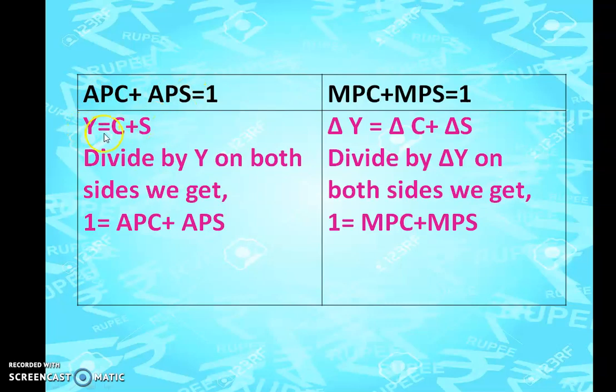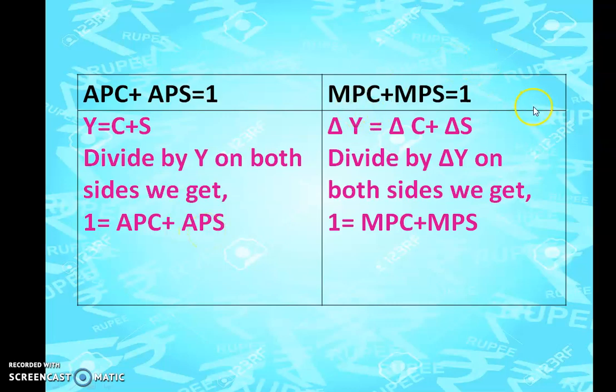We already learned the equation Y is equal to C plus S. Now if you divide by Y on both sides, Y by Y is equal to C by Y plus S by Y. Y by Y gets cancelled. C by Y is nothing but APC, and S by Y is nothing but APS. So you get the equation 1 is equal to APC plus APS.